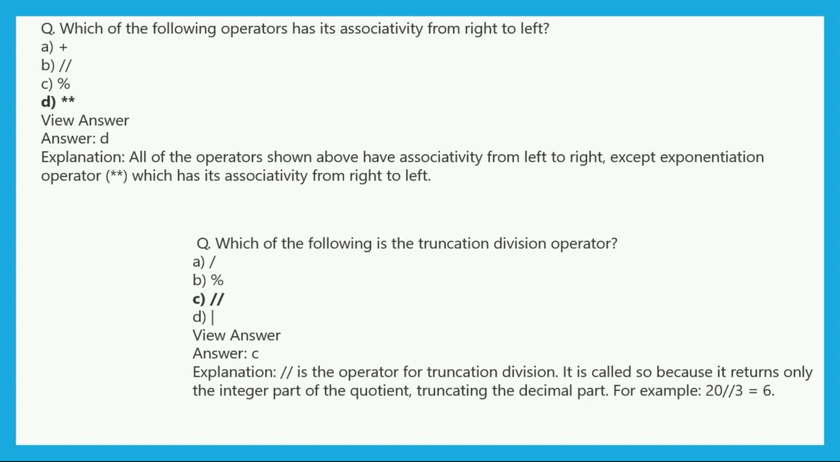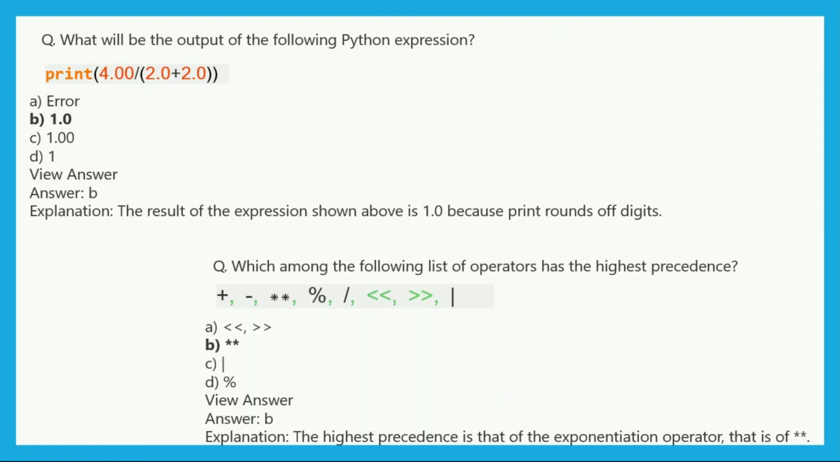So now the question, which of the following is the truncate division operator? That is the major one that we use for the truncate division operator, that is option C. So here is the right answer to that question. Now what will be the output of the Python expression? Here we have an expression like this, and what will the output be? So the output is 1.0, because we are rounding off digits and then printing the output.